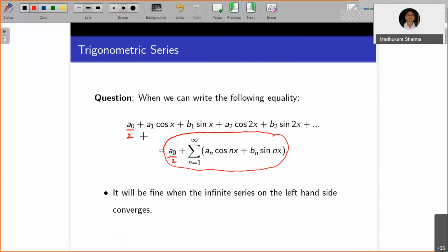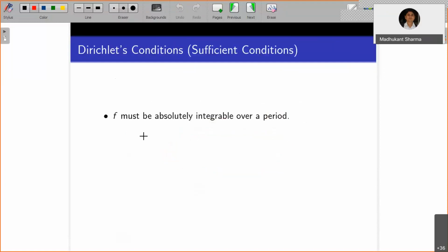So now we are going to have this sufficient condition for the convergence of this series to the function values. The first thing is f must be absolutely integrable over a period. If f has a period of 2 pi, what is the very first condition? Let's say f is periodic with period 2 pi. Later on we will generalize this interval. Minus pi to pi is what we have now. We are working on it.